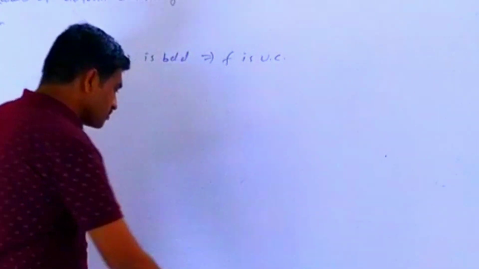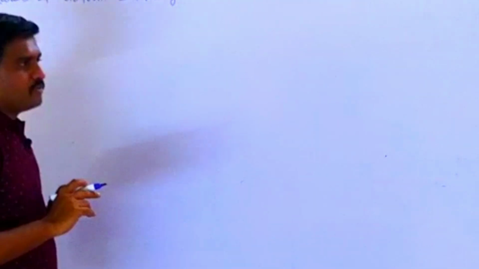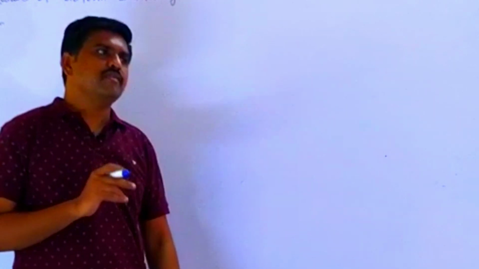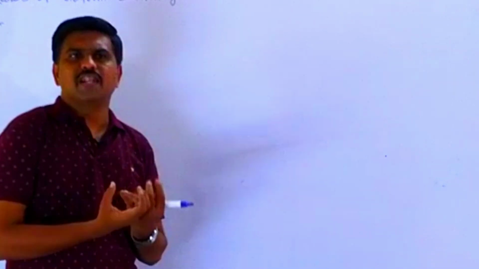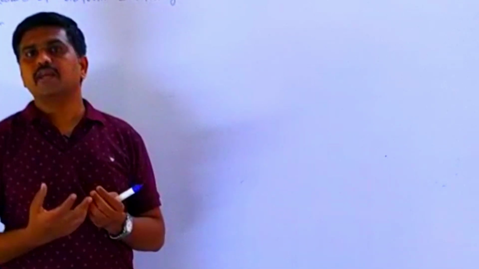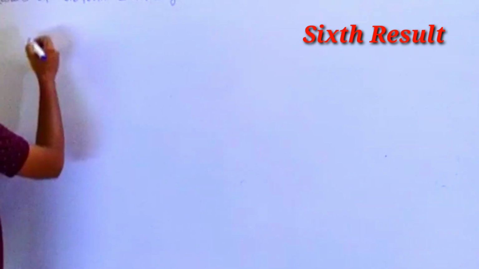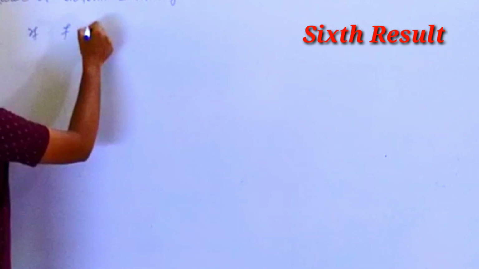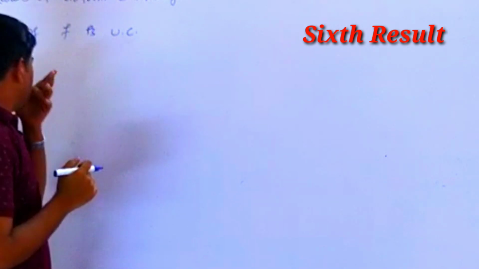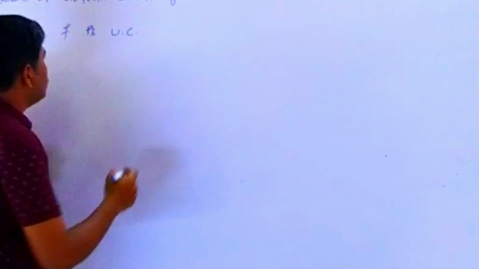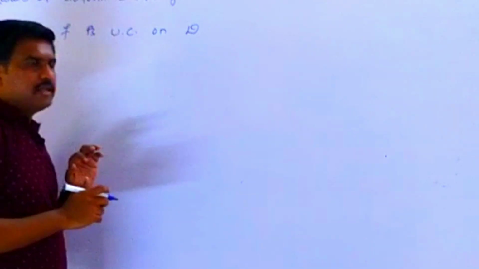One more result on uniform continuity. This result we can use in a better way to discard options, right? Some results are for selecting an option, and some results are very strongly for discarding options. See, if f is uniformly continuous — I am taking uniform continuity first — if f is a uniformly continuous function on domain D,